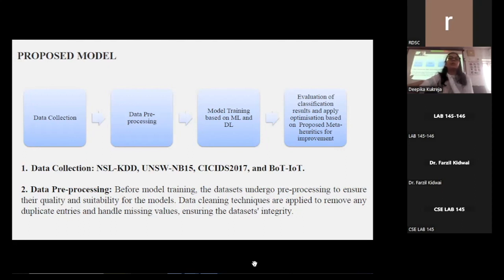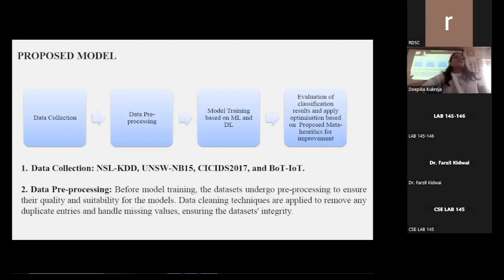Now, for data collection, the research focuses on four specific data sets, namely NSL-KDD, UNSW-NB15, CICIDS-2017, and BoT-IoT. Each data set contains diverse network traffic data, including various types of attacks, and serves as the foundation for building and evaluating the intrusion detection systems.